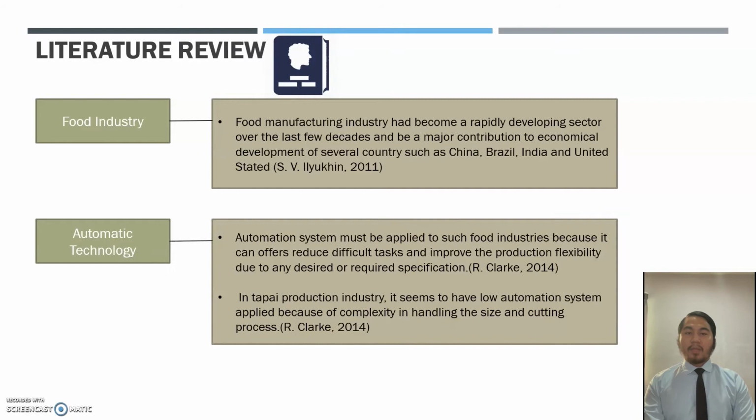For the automation technology, automation system must be applied to such food industry because it can offer reduced difficult tasks and improve the production flexibility due to any desired or required specification. Cited by R. Clark, 2014.